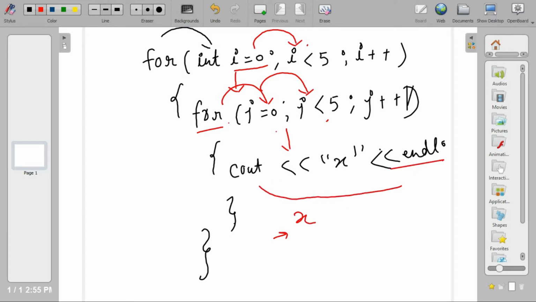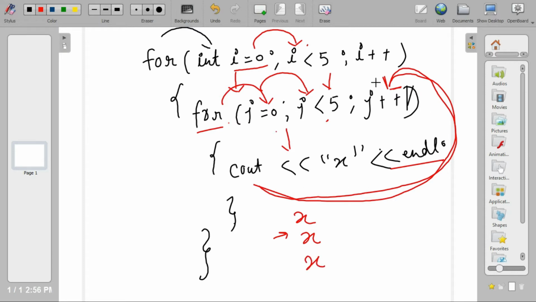Now again the compiler will go to this loop, because now the compiler's control is inside the inner loop. So unless it exits the inner loop, it will keep on repeating this inner loop. Now j plus plus, so j becomes 1. Yes, 1 is less than 5. Again it is going to print x. Again j plus plus, j is 2, again it is going to print x, then j is 3, again print x, then j is 4, again it is going to print x. Now as soon as j becomes 5, this condition is false.